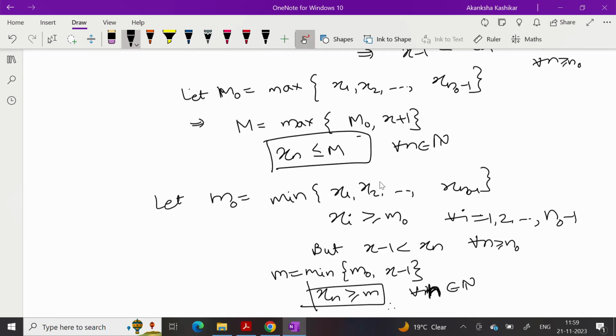If you want a common bound, you will say mod xn is smaller than modulus of small m and modulus of large m. So whichever is maximum, modulus of small m or modulus of large m, that would become a common bound for mod xn. So we have just now proved that every convergent sequence is bounded.